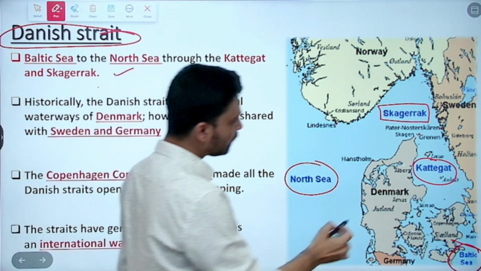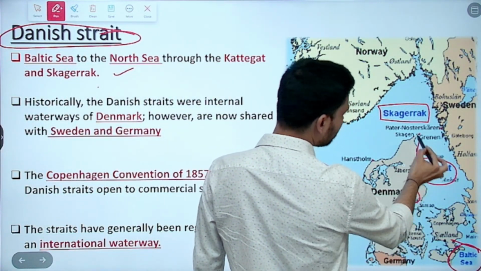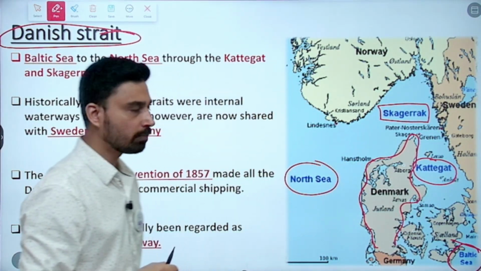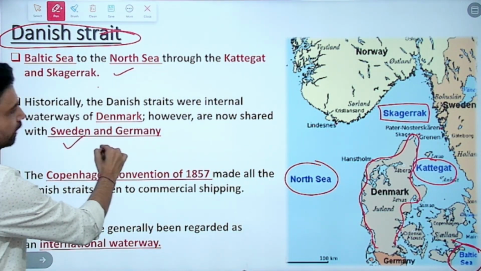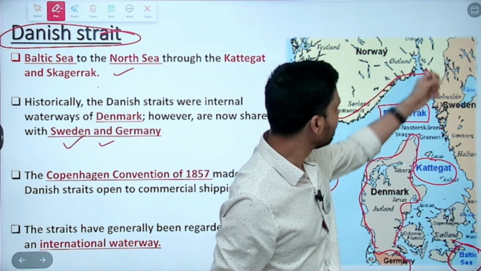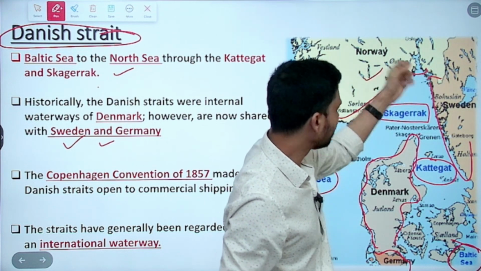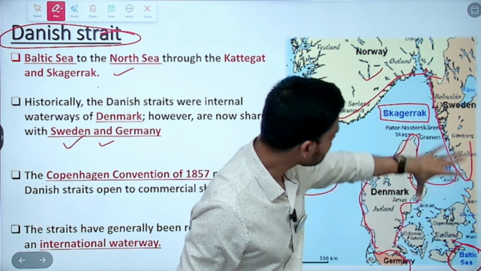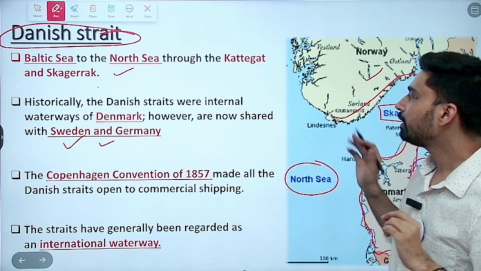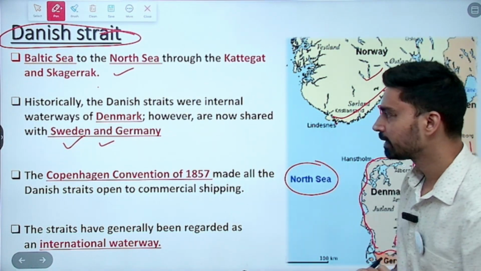Historically, as you can see, Denmark is the main country here, and this entire strait was controlled by Denmark. But later on, Sweden and Germany also had crucial interests here. Germany is lying here, Sweden is this country here, and this is Norway. So now it is controlled by three countries: Denmark, Sweden, and Germany. Basically, shared control.